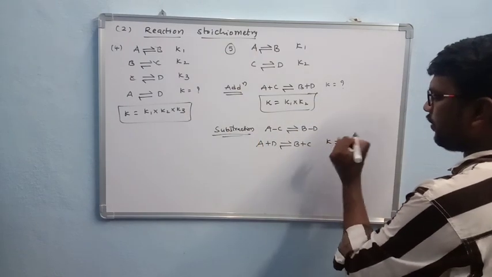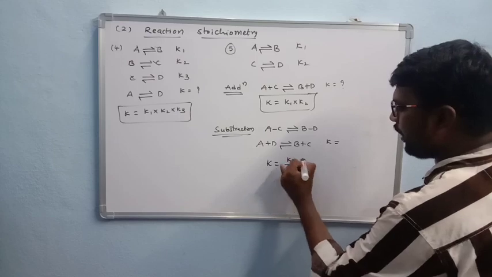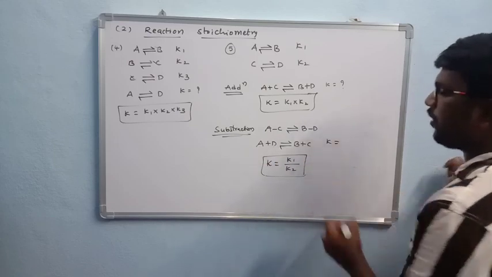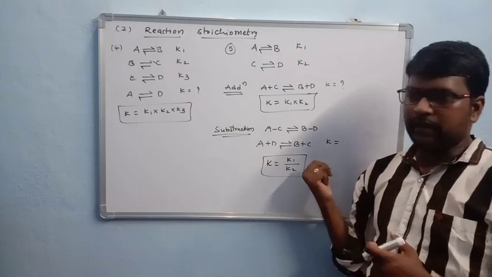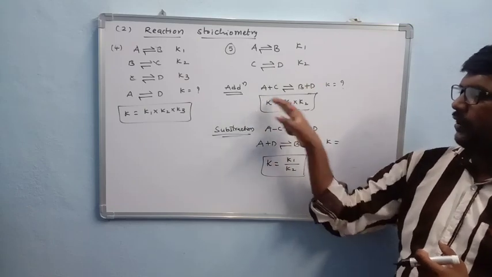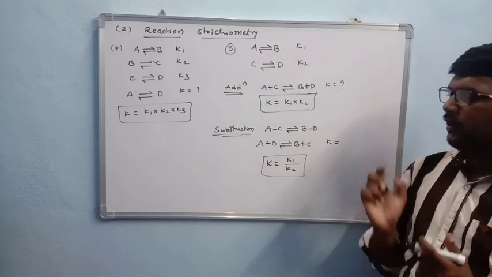Here the K value we write as K1 by K2: the first equation's equilibrium constant divided by the second equation's equilibrium constant. On addition we multiply the K values, and on subtraction we divide the values.